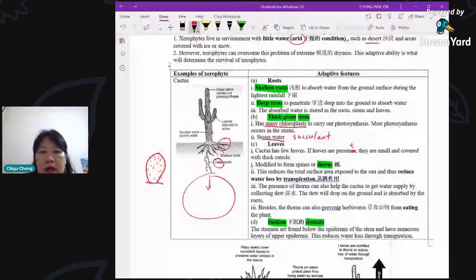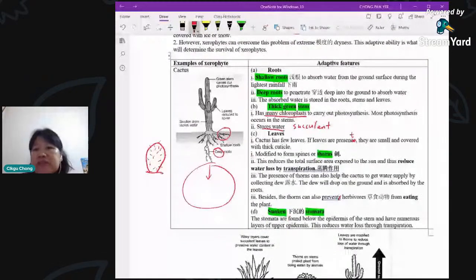Okay, next. Leaves, very little. Even if they are small, they have to have a thick cuticle to reduce transpiration. And then most of them have become thorns. You can see cactus is very synonymous with thorns, isn't it? You always think it's protection. It's true, but more importantly, it is for them to conserve water in a dry environment.